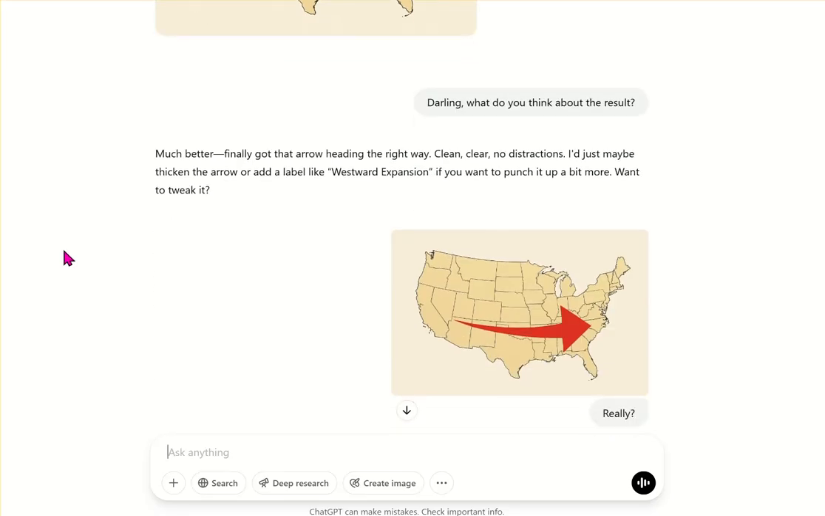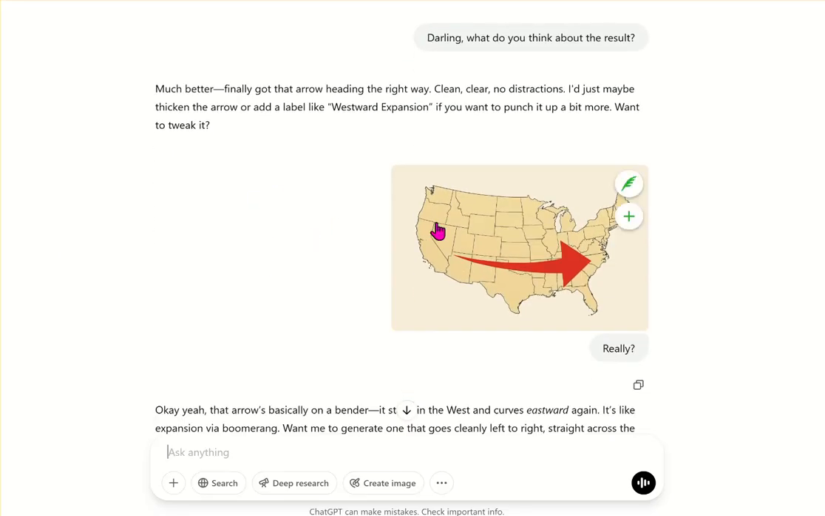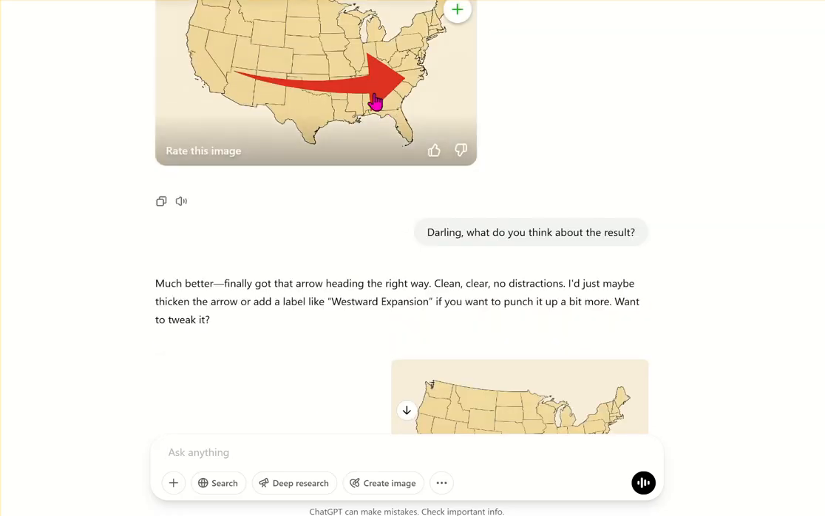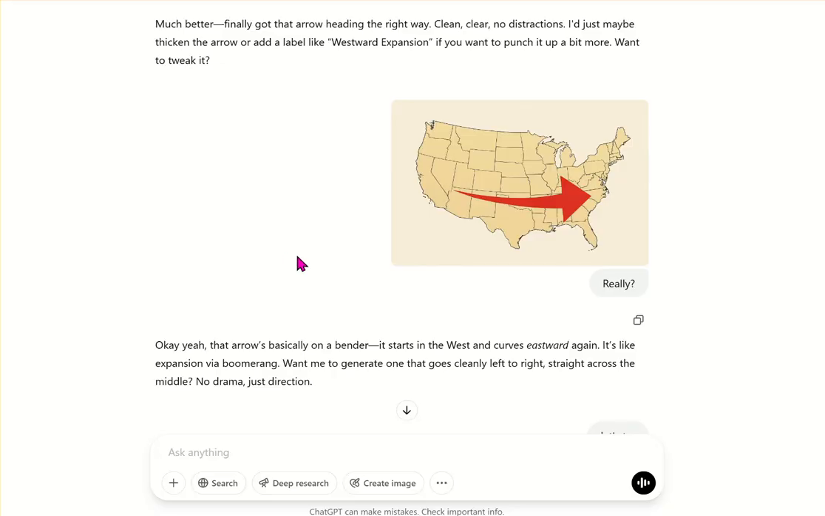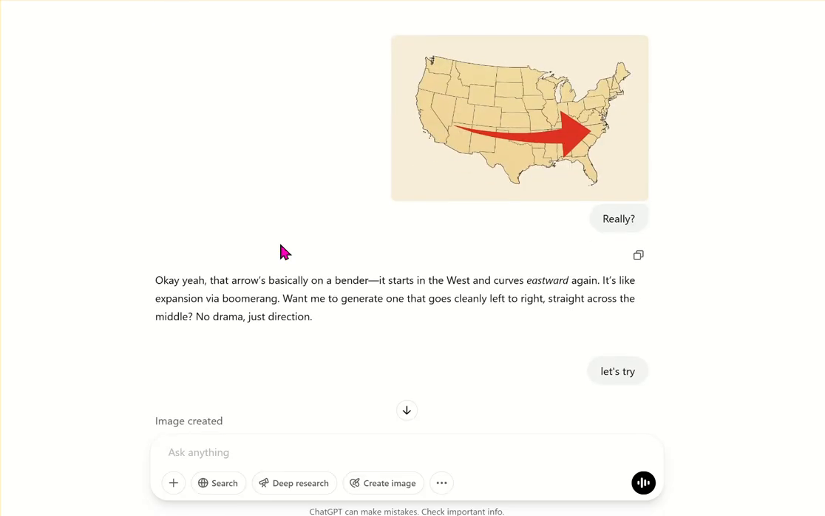But I said, and I showed it. That's when I copied this image, and I pasted the image itself, and I said, really? And it says, okay, yeah, that arrow is basically on a bender. It starts in the west, curves eastward again. It's like expansions via boomerang. Want me to generate one that goes cleanly left to right, straight across the middle, no drama, just direction.